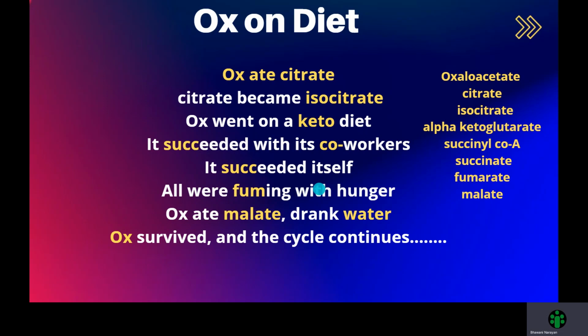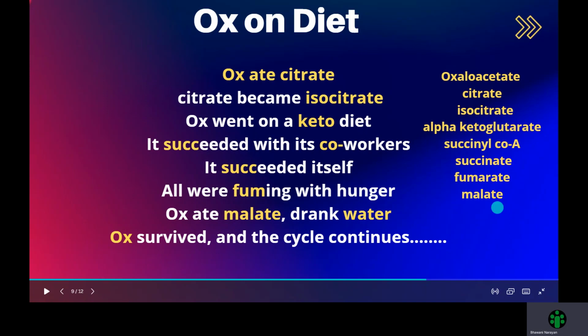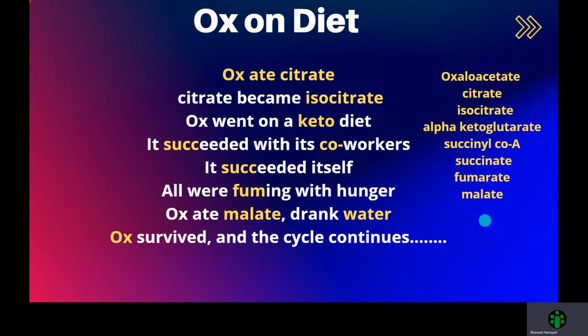All were fuming with hunger. The seventh one is fumarate. Ox ate malate, drank water. So the eighth one and the last metabolite in the TCA cycle is malate. Drank water is because this reaction happens in the presence of water. Ox survived and the cycle continues. That means oxaloacetate is formed again and the cycle continues. So this is the significance of the poem, and wow, this is so easy to remember now.